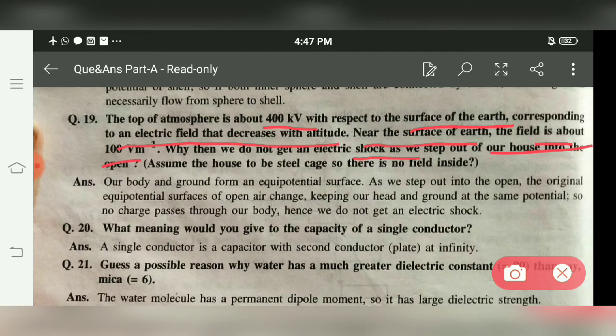This is because a person has the same potential at the head and at the feet. Due to the same potential, there is no flow of charge through the body, so a person does not get a shock. Suppose a potential difference were there, then charge would start flowing from the point at high to low potential, and obviously the human body would get a shock. But potential is the same at head and bottom, so the human body does not get any shock.